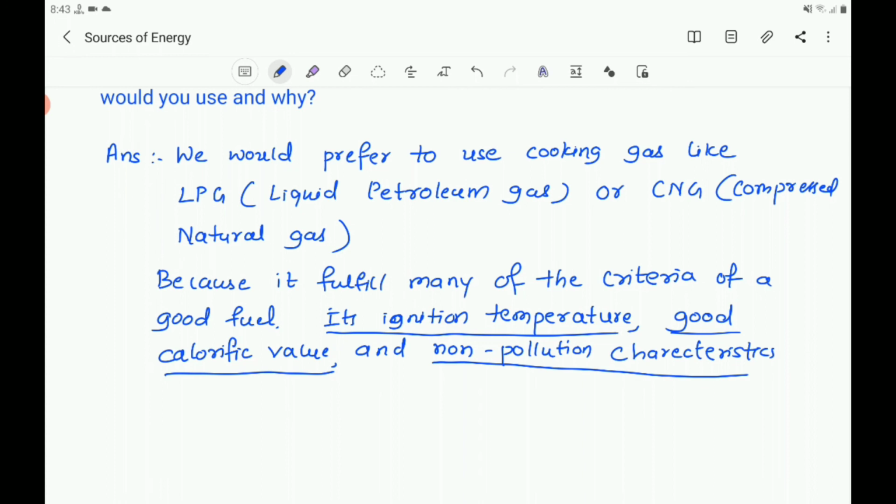So because of all these reasons, it is better to use liquid petroleum gas, LPG, and compressed natural gas. You can prefer LPG or CNG because it satisfies most of the good characteristics of a fuel, and also it has good calorific value and pollution-less burning.